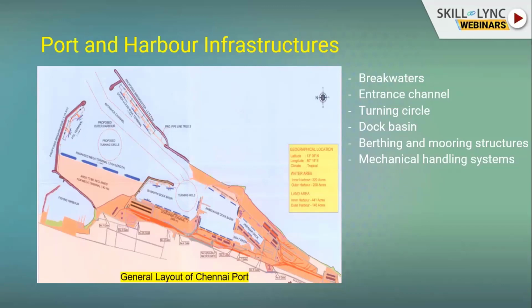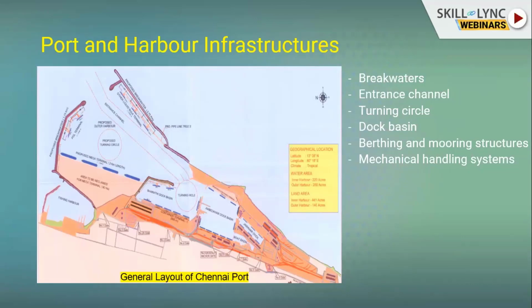When one ship is coming, one or two tugs, depending on the size of the vessel, will assist and pull it into the harbor. Then at the turning circle, it will rotate the ship to make it parallel with the berth, so that this is the way the berthing will happen.